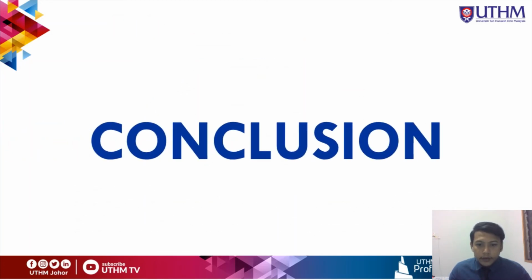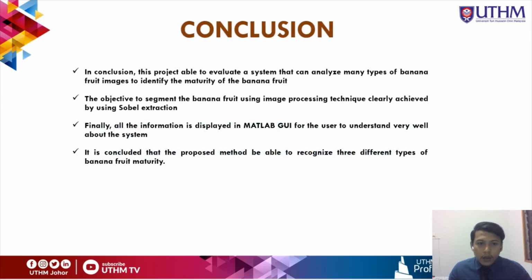Conclusion. In conclusion, this project is able to evaluate a system that can analyze many types of banana fruit image to identify the maturity of the banana fruit. The objective to segment the banana fruit image using image processing technique is clearly achieved by using Sobel extraction. Finally, all the information is displayed in MATLAB GUI for the user to understand very well about the system. It is concluded that the proposed method is able to recognize three different types of banana fruit maturity.